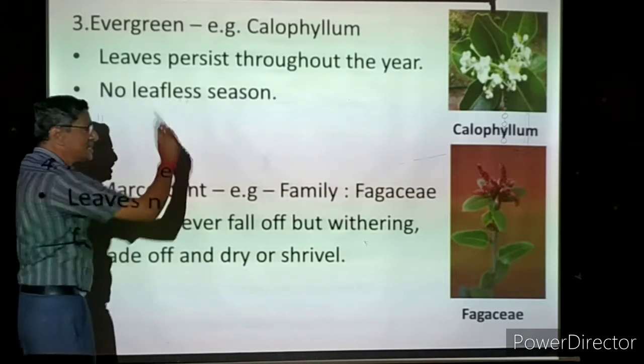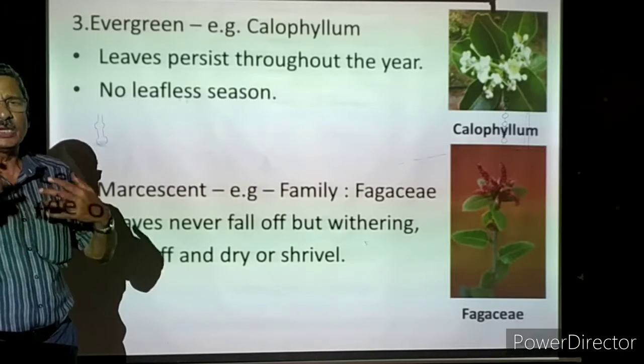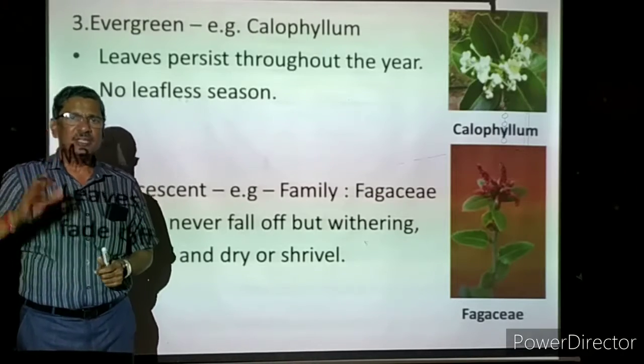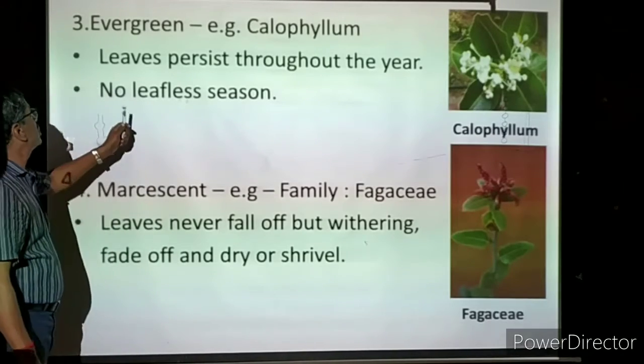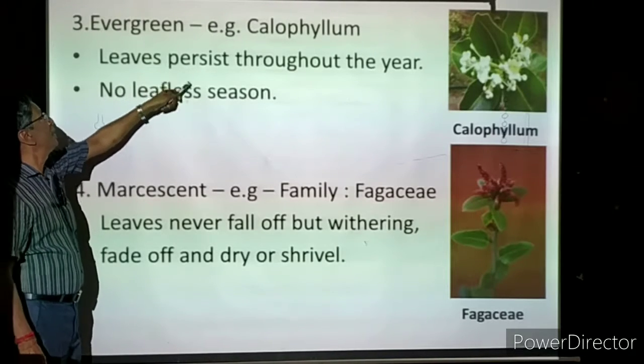No leafless season at all. You can't find the leaf fall. Leaf shedding season will not be there. If the plant is living for 5 years, in the 5 years all the leaves will be present. That is called persistent. Continuously present throughout the life of the plant.